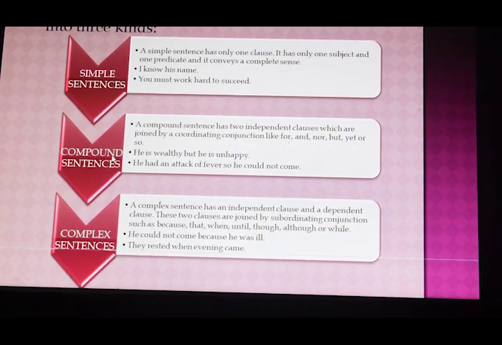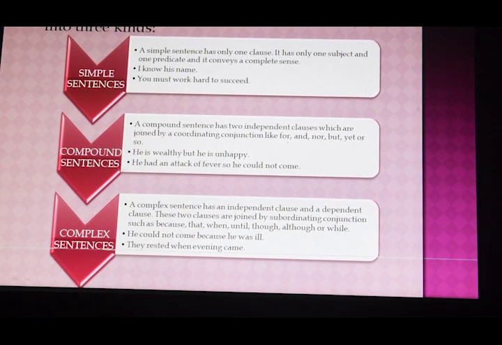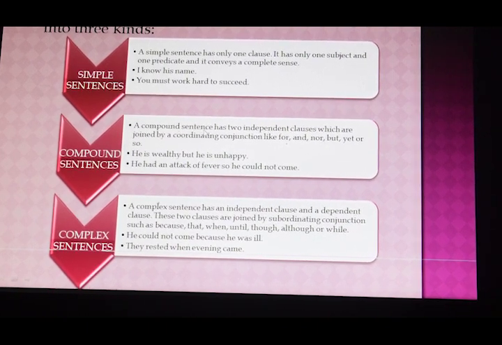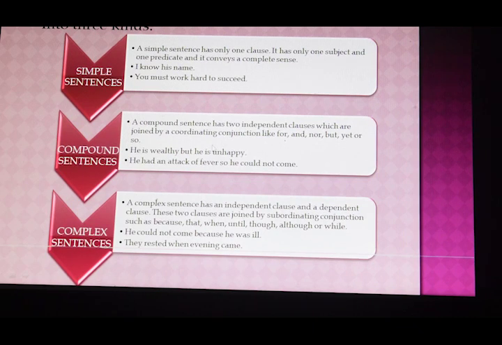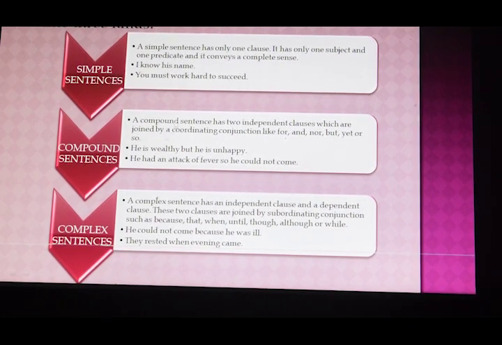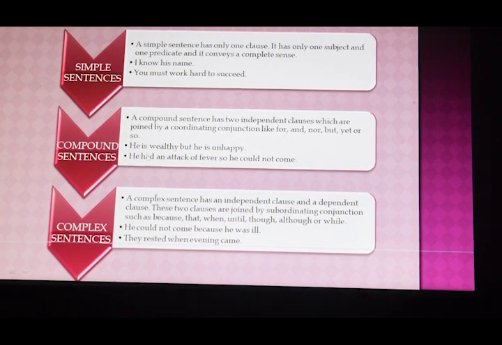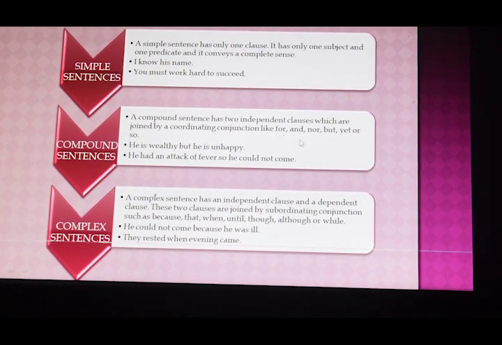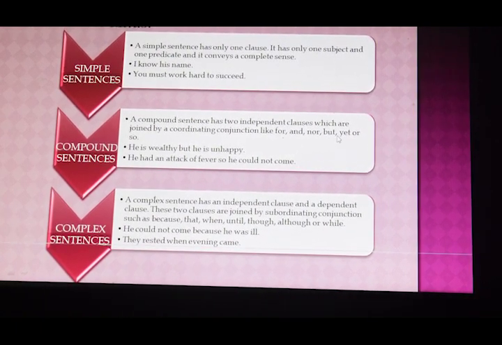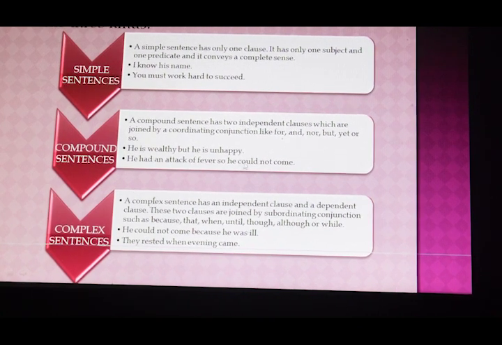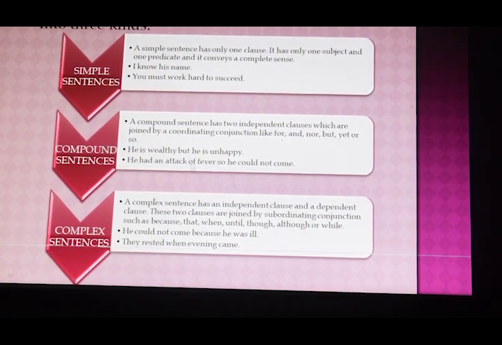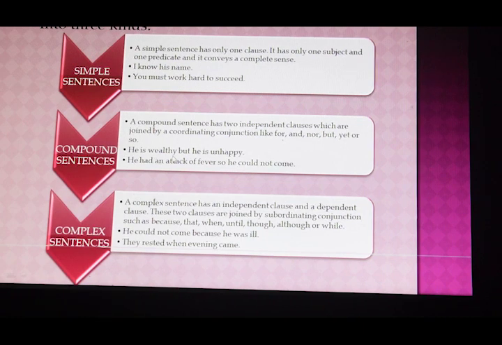Now we move on to compound sentences. A compound sentence has two independent clauses which are joined by a coordinating conjunction like for, and, nor, but, yet, or so. Let us see the example first. He is wealthy.